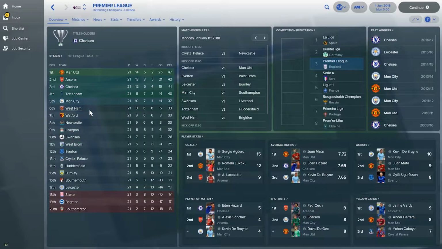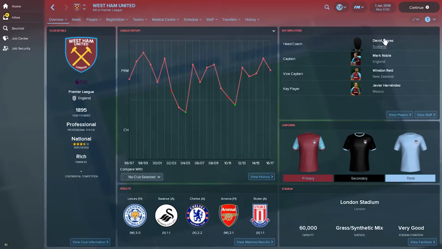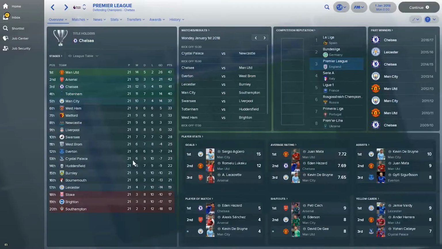West Ham especially, considering that Bilic got fired and then we got David Moyes replacing him. Actually, David Moyes is already here when we started the game. So we see a West Ham that is being guided by David Moyes to 6th place. Not really challenging the 5th, but then a very tight battle with Watford and Newcastle, who is going to be on that prestigious 6th place above Liverpool with a point above.